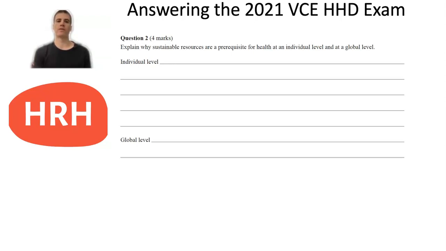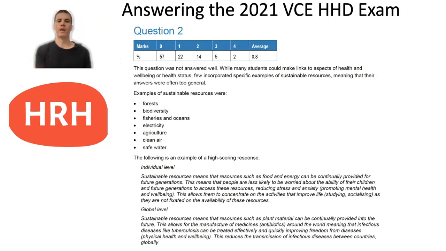And then you had to give a different example for sustainable resources and then link it at a global level. And when we're talking about a global level, we're talking about large numbers of individuals across populations and worldwide. And so you can see here, only 2% of the state was able to achieve full marks for this particular question.